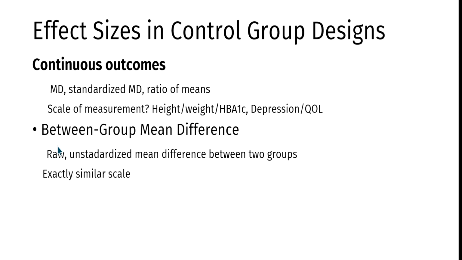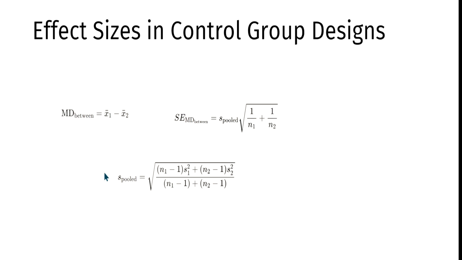So for between group mean difference, to use the between group mean difference, you have to have exactly similar scale. That means from one study to the other, it should be in similar scale. Otherwise, it will not be right to combine them with this kind of effect size measure, which is the between group mean difference. So to measure effect sizes in control group designs for continuous outcomes, as I said, the mean difference.